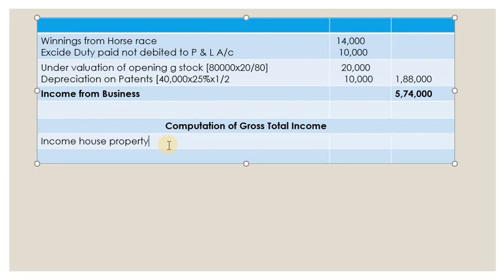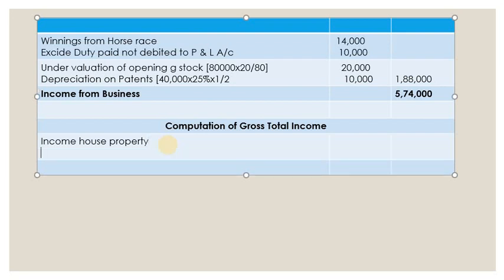First we have to take gross annual value. There are no rates to compare, only rent is given, so that becomes the gross annual value. GAV is rent received, that is total 1,24,000.